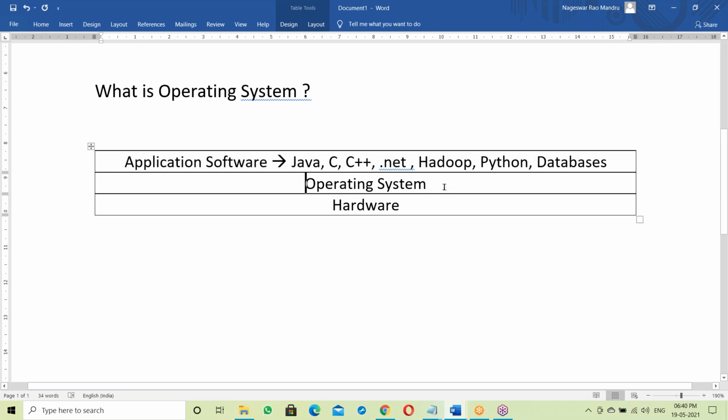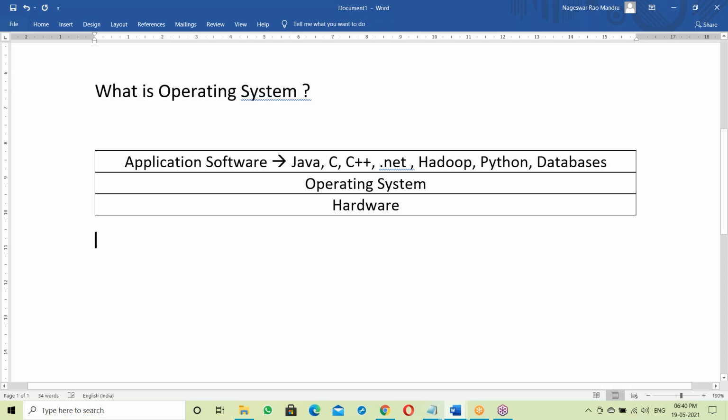Even for MS Office, an OS is required to run it. So on top of OS, all are running. The OS is acting like a platform. On top of it, everything is running.